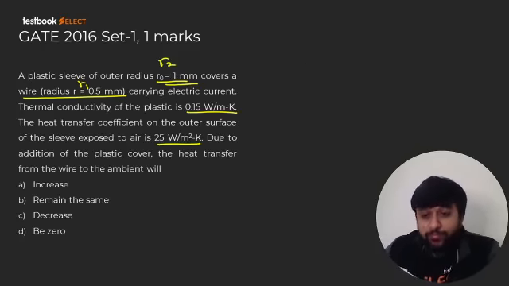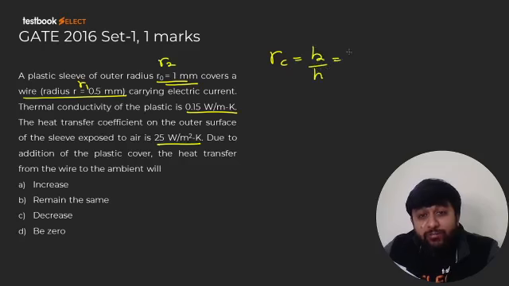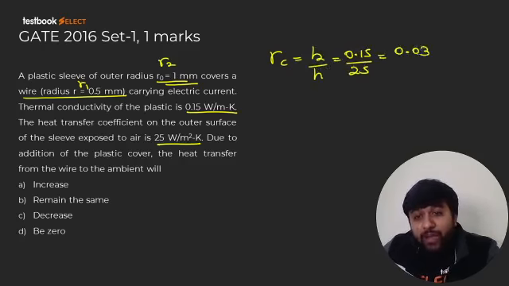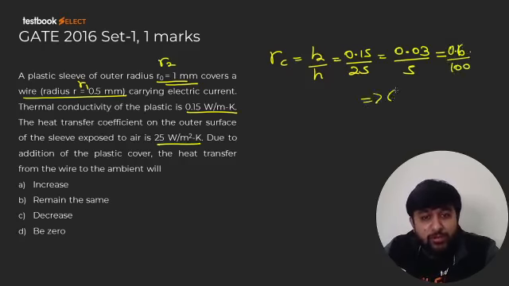Now guys, check. You will find out the critical radius, which is K by H. That will become 0.15 by 25. I think this will become 0.03 by 5. And 0.03 by 5 is how much? This is 0.6 by 100, so 6 by 1000, so this will become 6 mm. So what is the critical radius of insulation? 6 mm. Guys, please do check. I hope I have done it correctly.